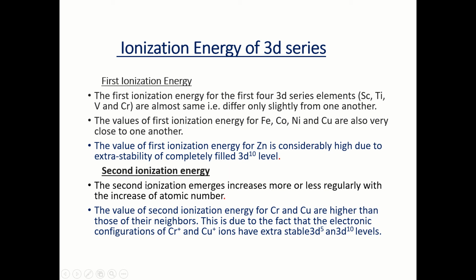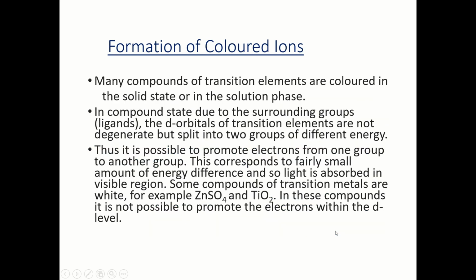The second ionization energy for chromium and copper are higher than those of their neighbors, and this is due to the fact that the electronic configuration of chromium ion and copper monovalent ion have extra stable 3d5 and 3d10 levels. Now, the next property, the formation of colored ions.